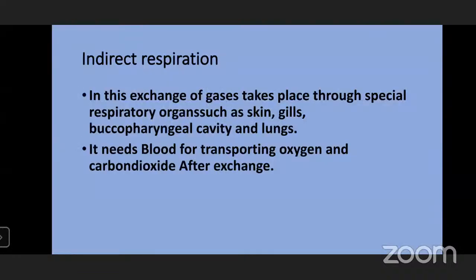So that is about the direct respiration. In direct respiration, there is no need of any special structure, whereas in the indirect type of respiration, the exchange of gases takes place through a special respiratory organ. It can be skin, it can be gill, it can be buccopharyngeal cavity, or it can be the lungs. And here the oxygen and carbon dioxide is transported through the blood.